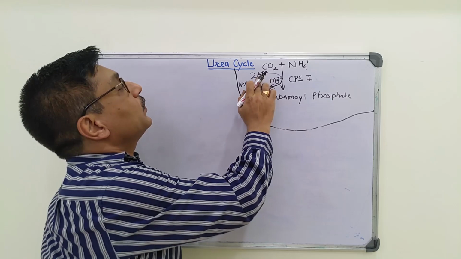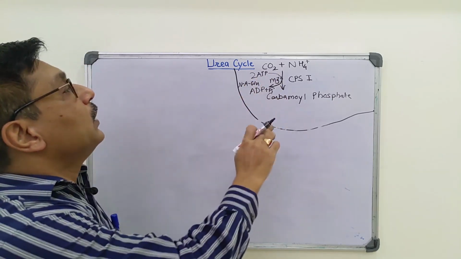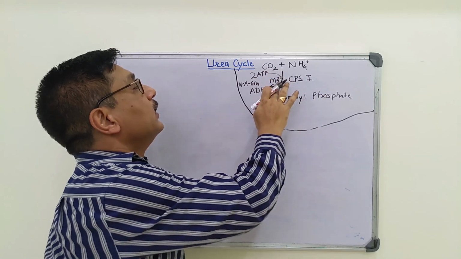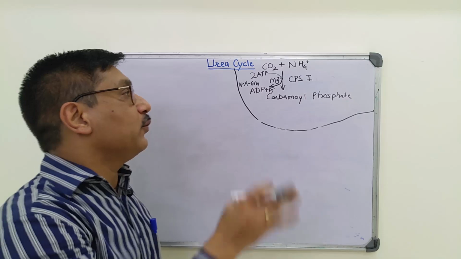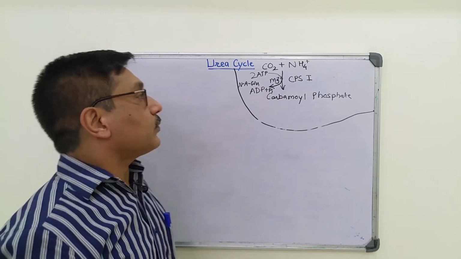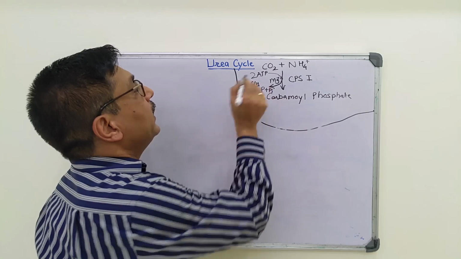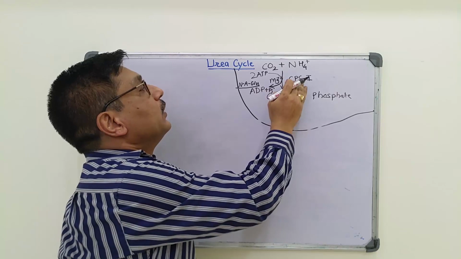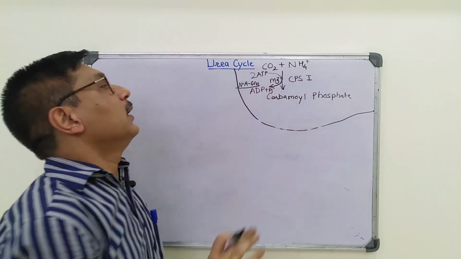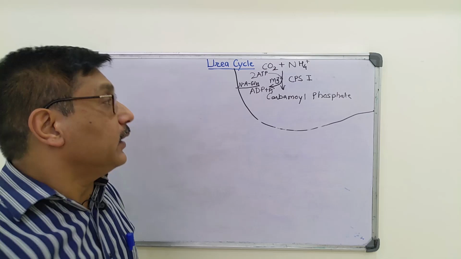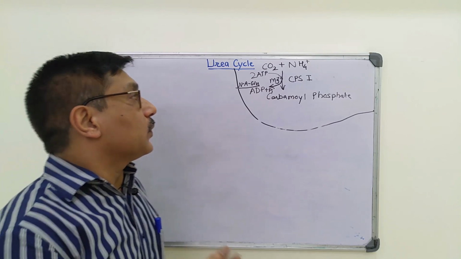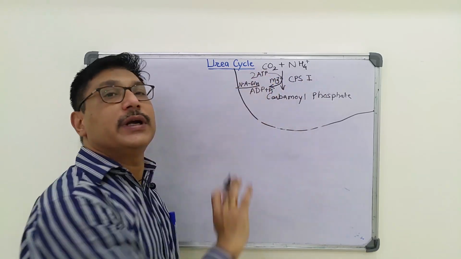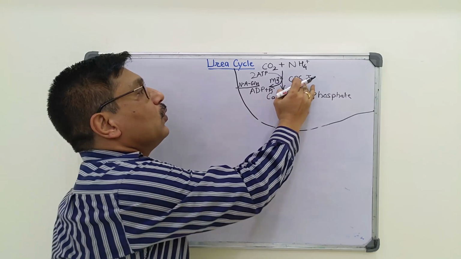Out of the 2 ATP molecules, one acts as a phosphate donor, whereas the other gives energy to drive the reaction. And N-acetyl glutamate is an allosteric activator of carbamoyl phosphate synthase 1, and it increases the affinity of carbamoyl phosphate synthase 1 towards ATP.